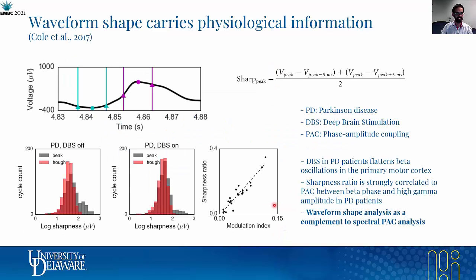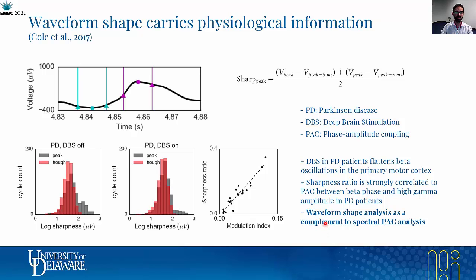Why should you care? Well, the waveform shape of neural oscillations matter. In this work by Cole et al., they define the sharpness of peaks and troughs of neural oscillations and found that for Parkinson's disease patients, the deep brain stimulation reduces the sharpness of the peaks more than the troughs. More importantly, the sharpness ratio is highly correlated with the modulation index, or PAC, the phase amplitude coupling between the phase of the beta oscillations and the amplitude of the high gamma oscillations.